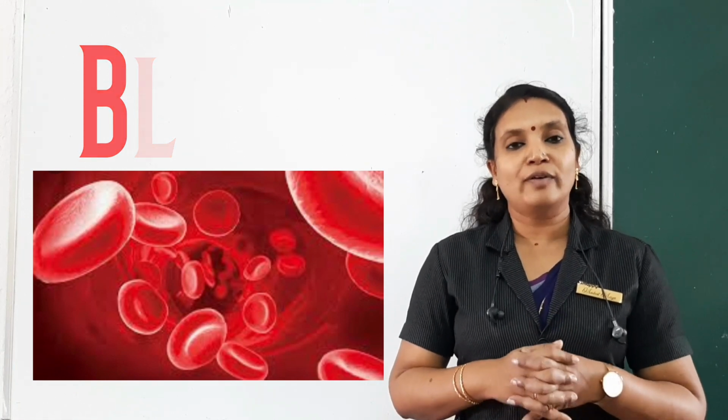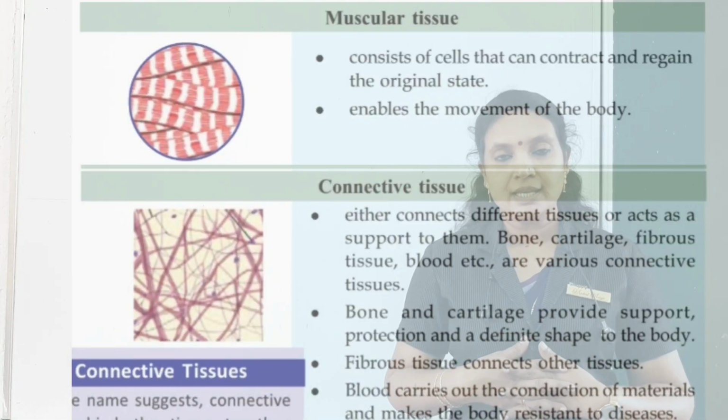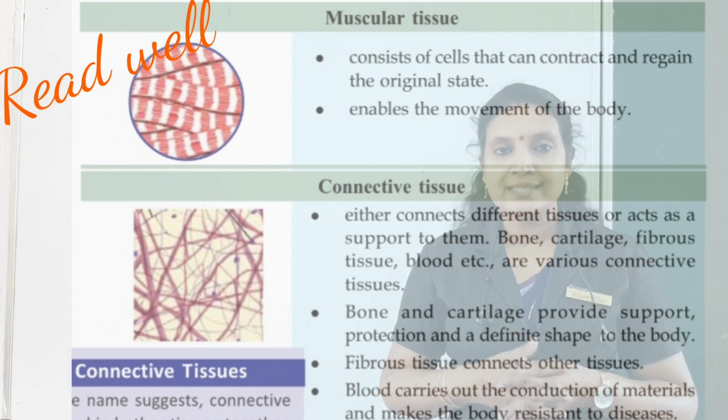So one of the white blood cells is able to destroy the foreign bodies that attack our body. So that is defense. The body has different types of defense mechanisms, and one such defense is provided by the blood. So these are the various types of connective tissues in our body and their functions. Is that clear, children?